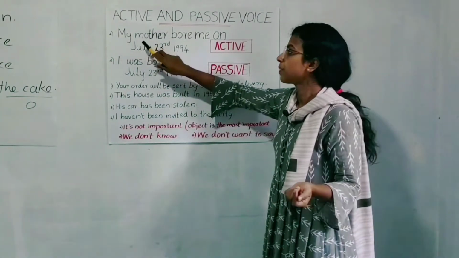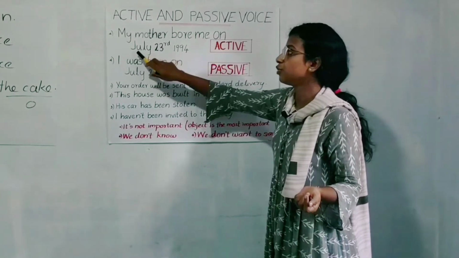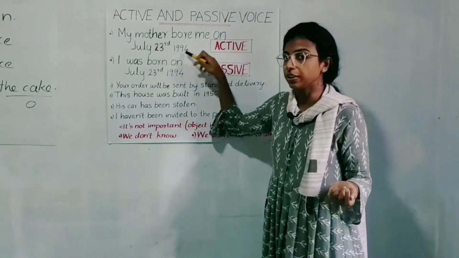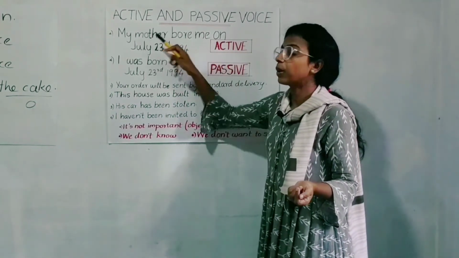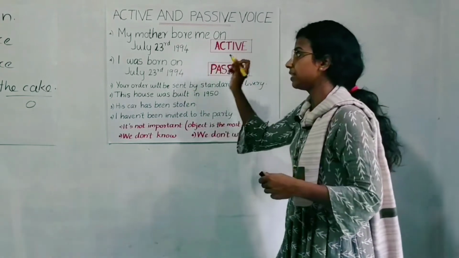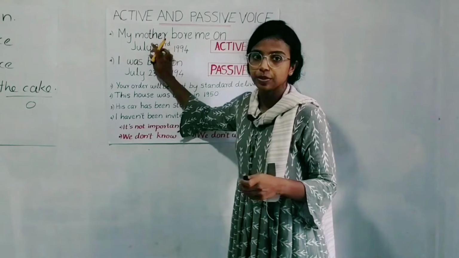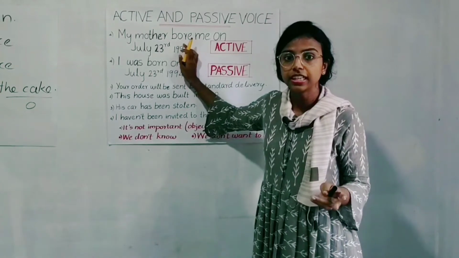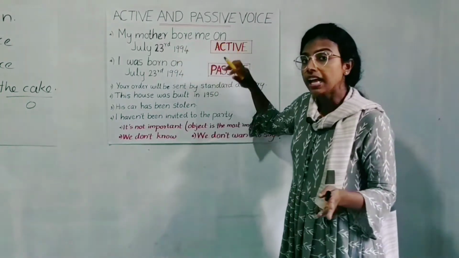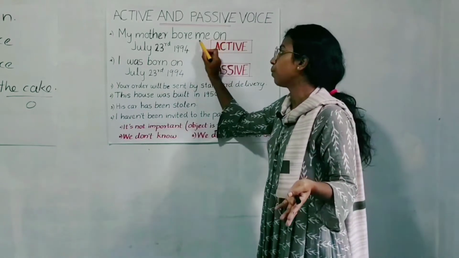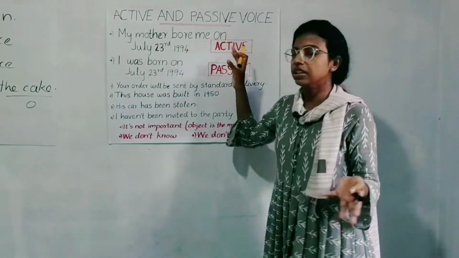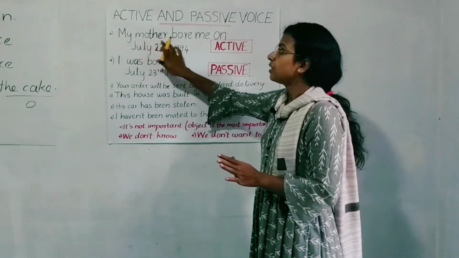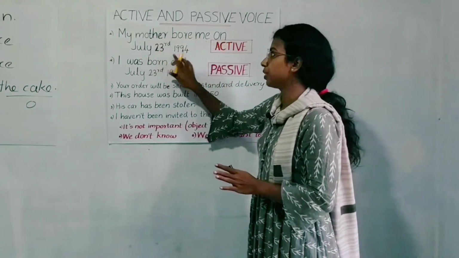Now look at this sentence. My mother bore me on July 23rd, 1994. So what kind of a sentence is that? When we examine the sentence, there is the subject. Who is the subject? My mother, yes. And there is the verb bore. What did she do? She bore. She bore me. And on July 23rd, 1994 is the prepositional phrase. Let's leave it aside.